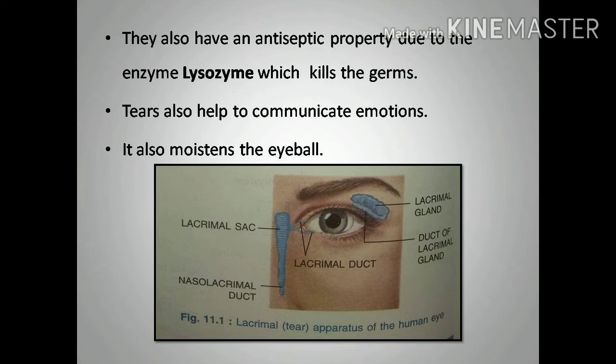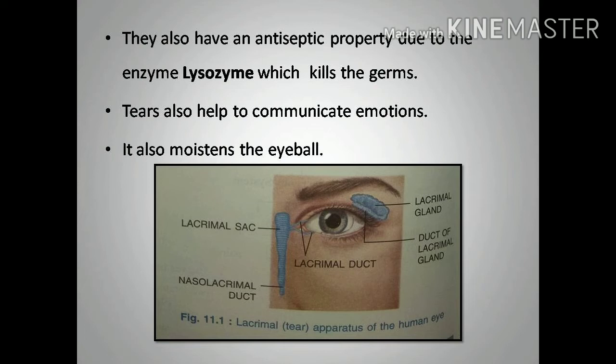Next, tears also help to communicate emotions. Yes, we can communicate emotions with the help of tears. It also moistens the eyeball. It keeps the eyeball in a moist condition. So these are the main functions of these tears.